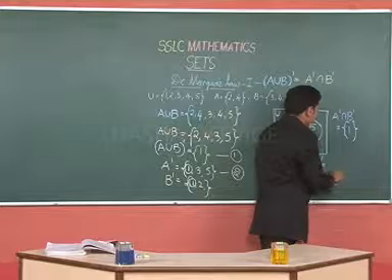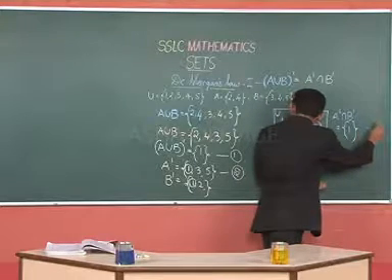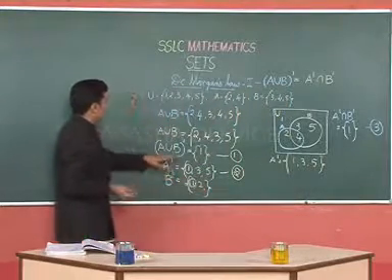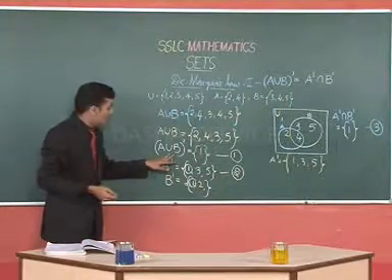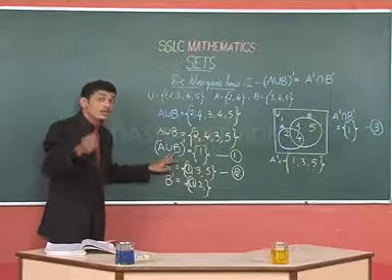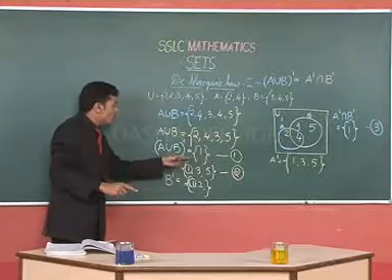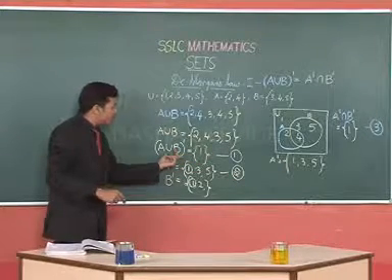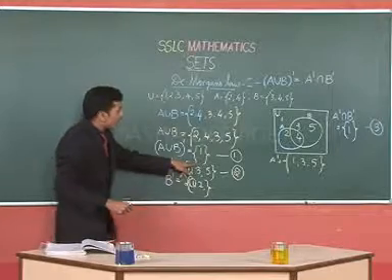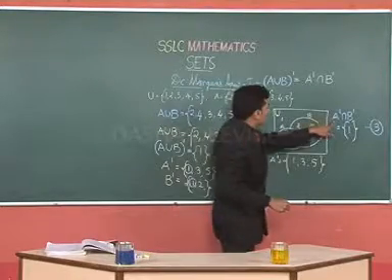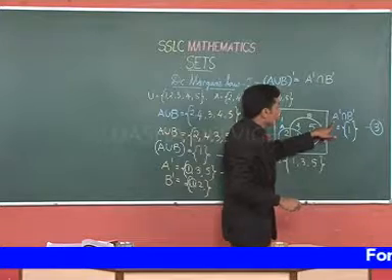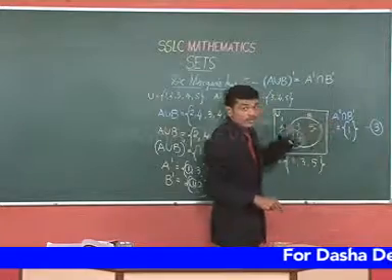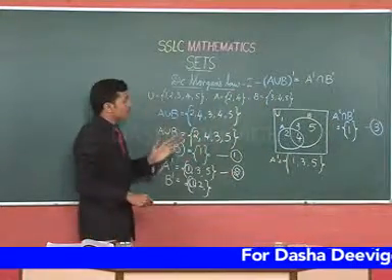So mark this as equation 3. Referring back to equation 1, where we have found out the value of complement of A union B, which is equal to 1, and refer to equation 3, where A complement intersection B complement is also equal to 1. That means that both are equal.